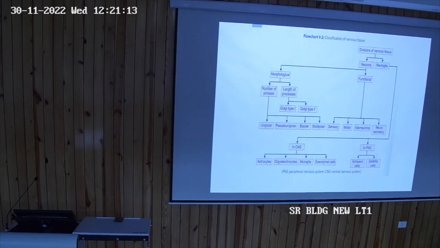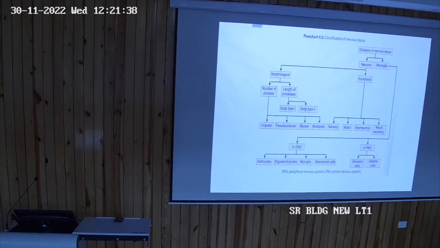Ganglia are present in the sympathetic nervous system and also in the parasympathetic nervous system. In the sympathetic system, the ganglia are present in the sympathetic chain, about 22 in number.